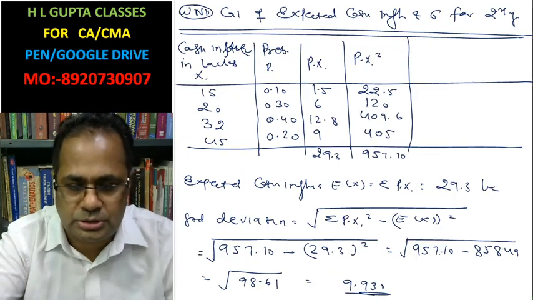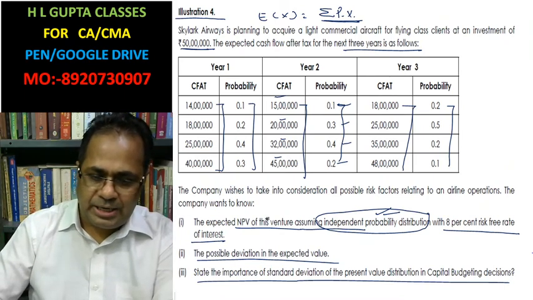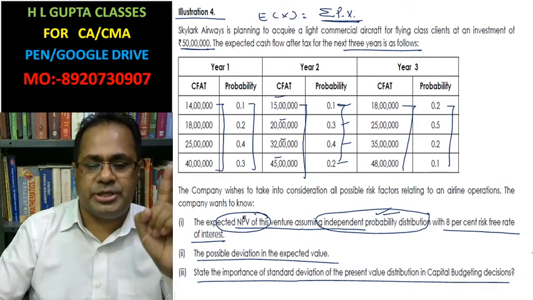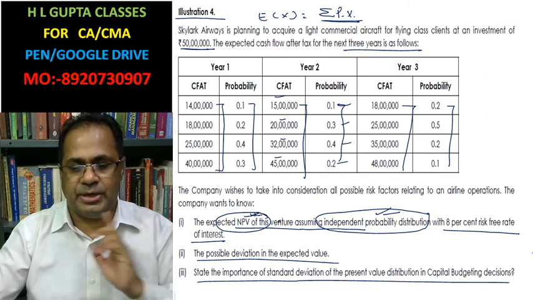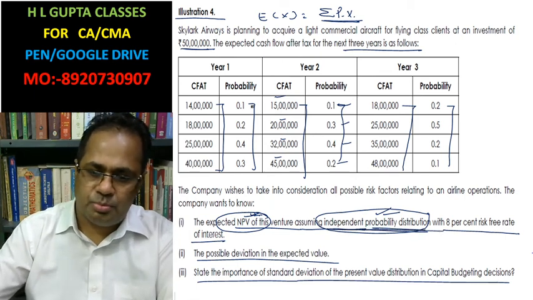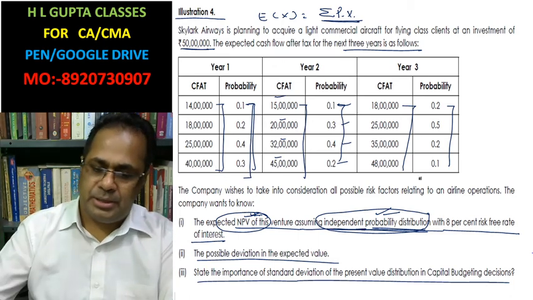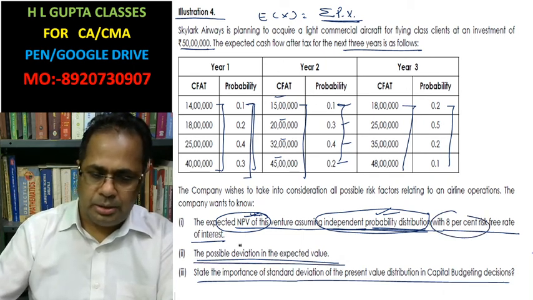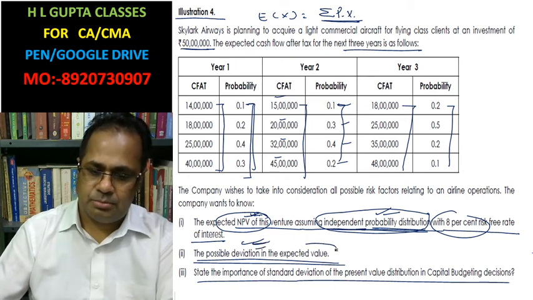Look at it in the question. Expected net present value you have to calculate. Why is this expected? Because it is computed using expected cash inflow, that's why its name is expected net present value. Assuming independent probability distribution, that's why I have used the formula for independent. The 8% is the discount rate. The possible deviation we have calculated, that is the standard deviation.